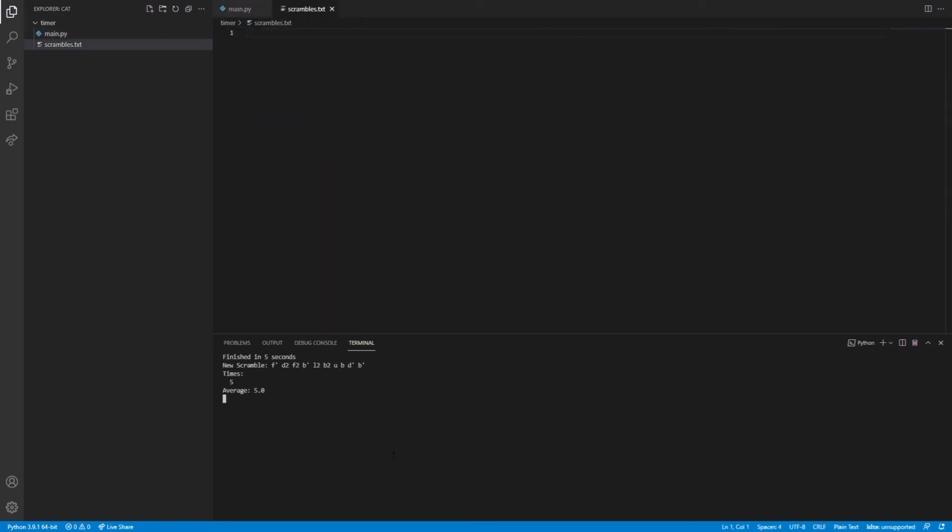So now we start it and we get this, and then when we stop it, we'll get a scramble and a time. And the first scramble will be a line down. You can just manually fix that. I could add a way around it, but it would be more trouble than it's really worth.